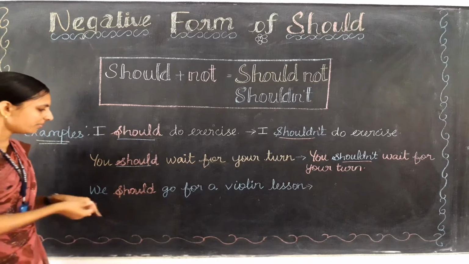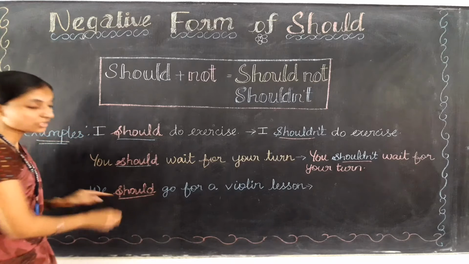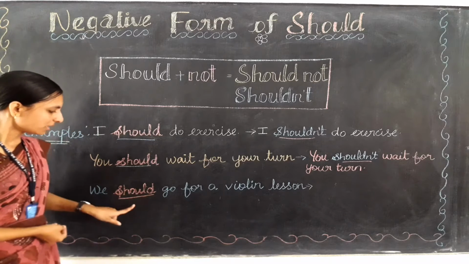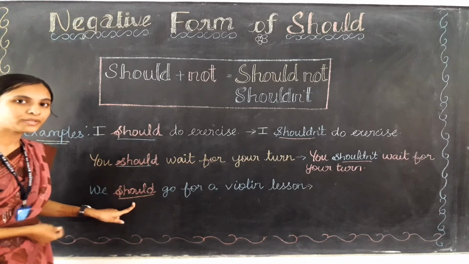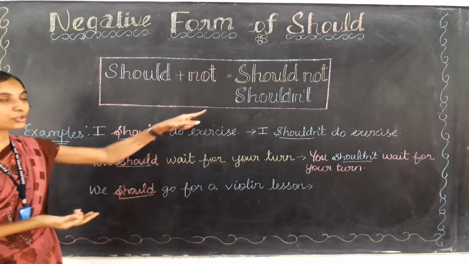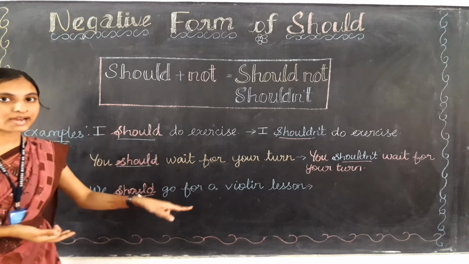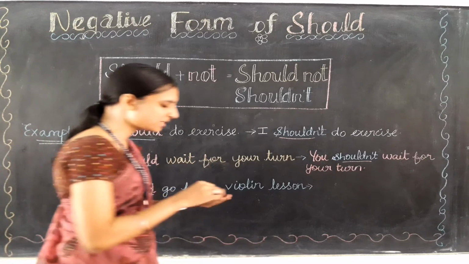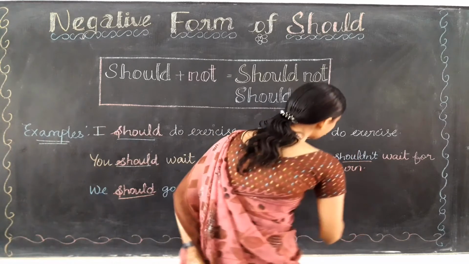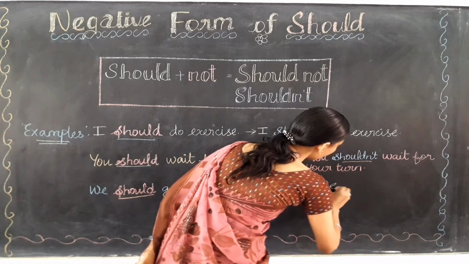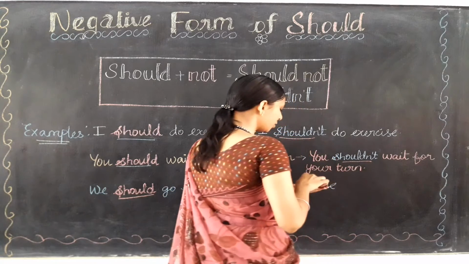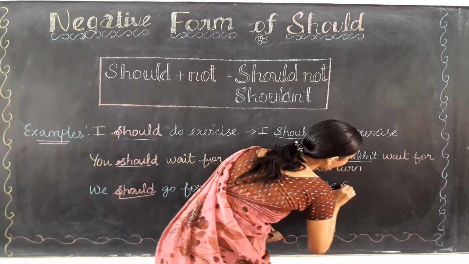So here we are going to make the changes in this should place. In place of should, what do I need to write for the negative form? Yes, shouldn't only, and let's start writing it. The first is the subject, that is, we. Then we need to write should. Should I write should or shouldn't?